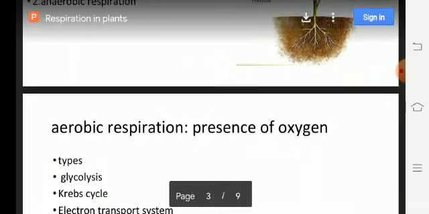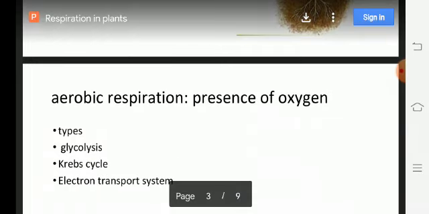Aerobic respiration is one kind of respiration. It is a complete oxidation of glucose into simple substances like carbon dioxide and water in the presence of oxygen, which releases a large amount of energy. It takes place in almost all higher organisms, including higher plants and higher animals, which have aerobic respiration.